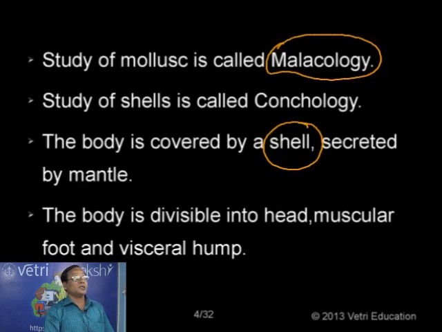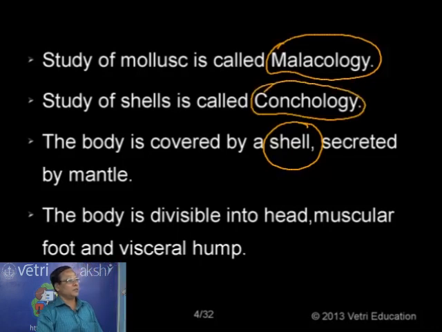The shell is made up of calcium carbonate and an organic substance called conchiolin. The shell is of different types and forms: some are tubular, some are bivalve, some are spiral. So we have different organizations of the shell. The study of the shell is known as conchology. The study of mollusks is called malacology; the study of the shell is called conchology.